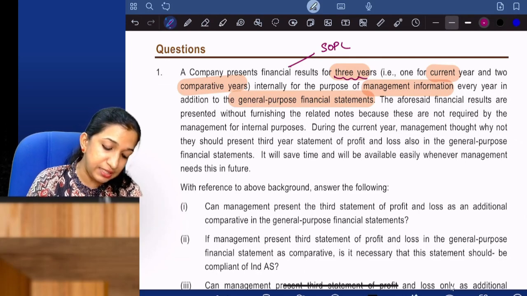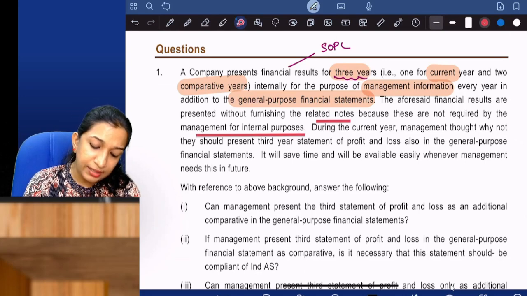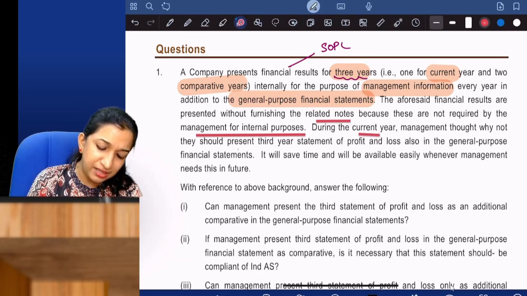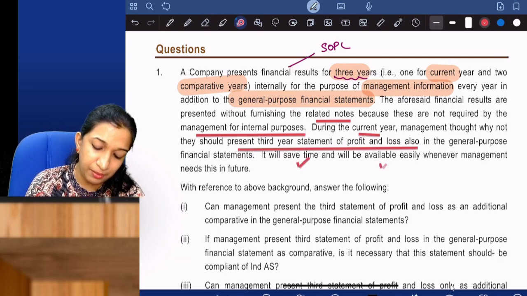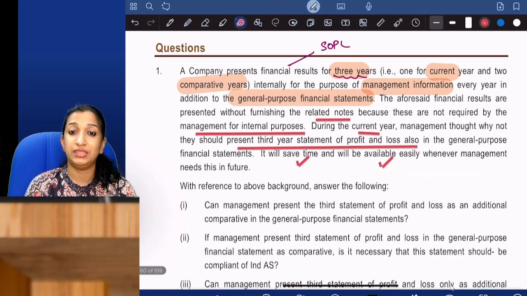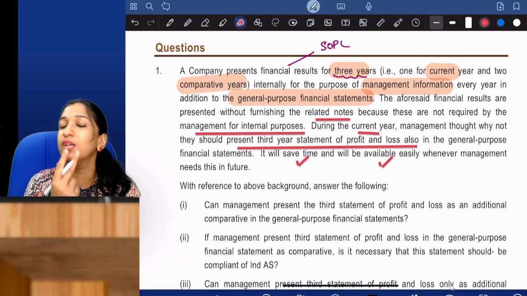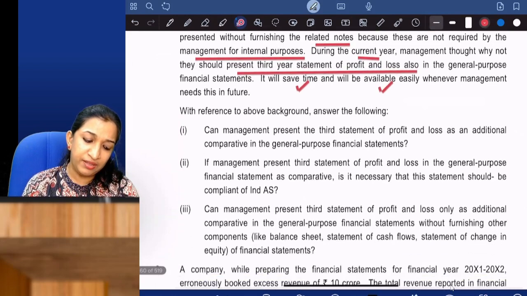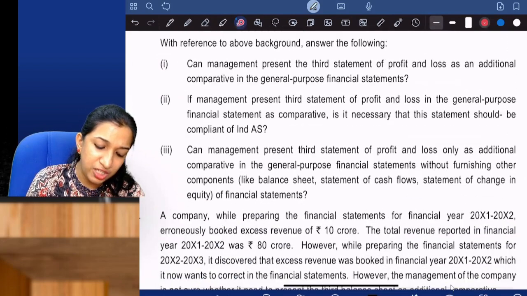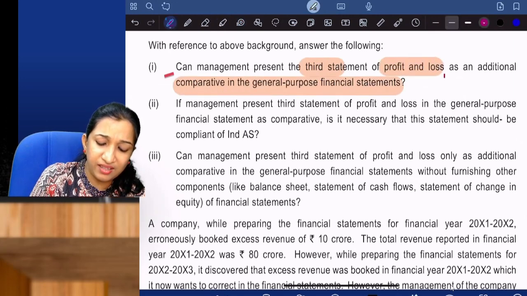The aforesaid financial results are presented without furnishing the related notes because these are not required by the management for internal purpose. During the current year, management thought why not present the third year P&L also in the general purpose financial statements. It will save time and will be available easily whenever management needs this in future. So management needs 3 years P&L, but as per Ind AS 1, a minimum of 2 years only is required. So they thought they will present that additional P&L also. With reference to the above background, can the management present a third P&L? The answer is a big yes.